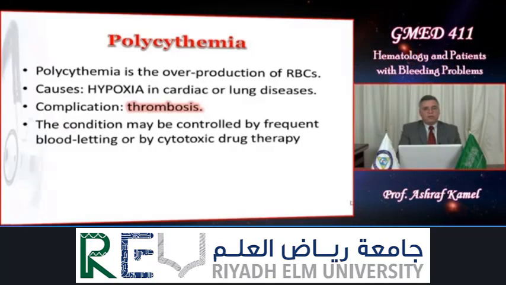In polycythemia, there is overproduction of the red cells, and this can occur with any cause of hypoxia, like in cardiac or respiratory diseases. The complication is high risk of thrombosis, and this condition is controlled by frequent bloodletting, asking the patient to donate his blood 3 times a year at least, or the other option, cytotoxic drug therapy.